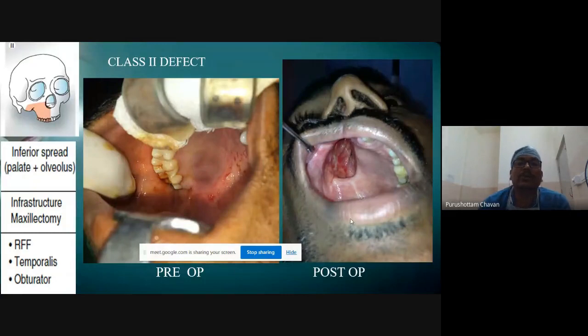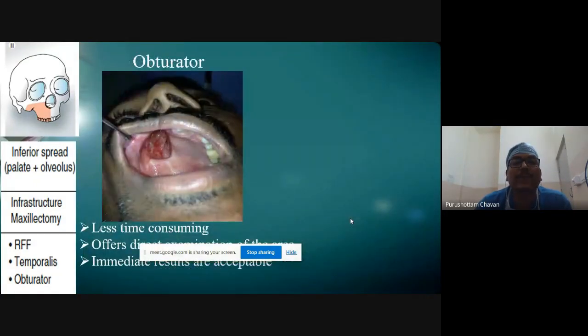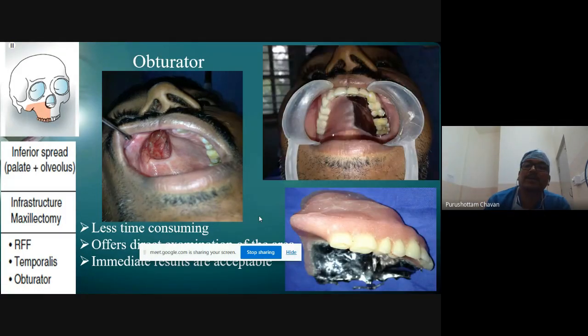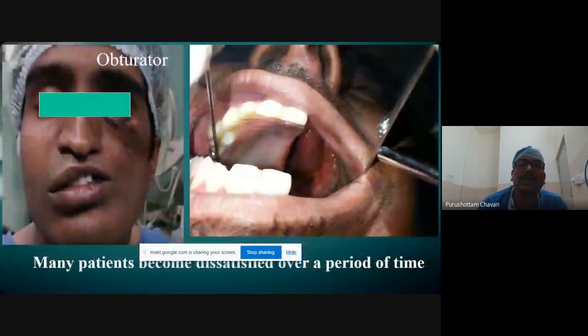So we talked about the simple obturator reconstruction and what the problems and benefits are. The benefit is that it is less time consuming, your surgery becomes very fast, and it offers immediate results which are acceptable. But as I showed you, as things move on, the cavity becomes smaller and smaller, the obturator may break down, and you may have to remodel. It has to be cleaned every day, otherwise it will smell.